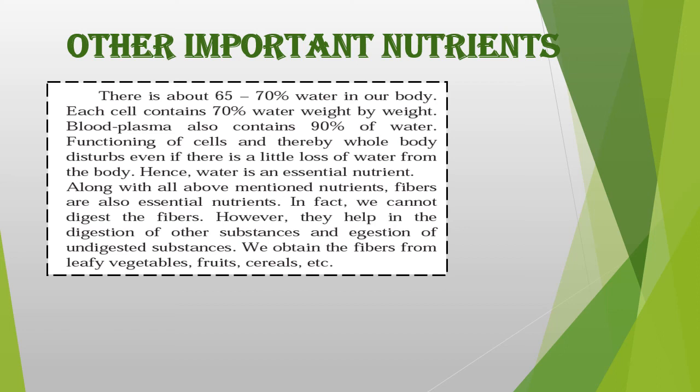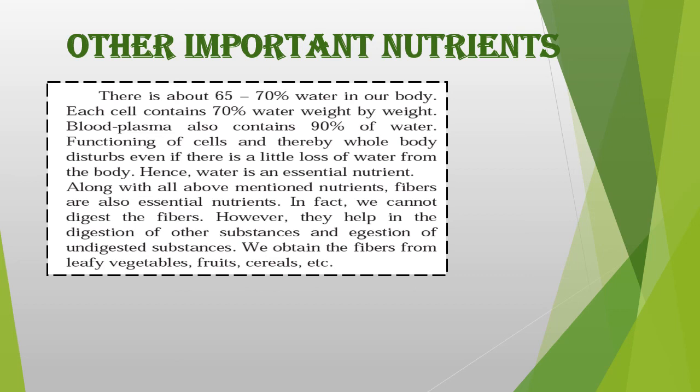The plasma of blood, the liquid component of blood, also contains 90% of water. Okay. Now, if the functioning of the cells is disturbed, the whole body gets disturbed, even if there is a little loss of water from the body. Okay. We can also get into this condition called dehydration, which is water loss from the body, and hence water is a very essential nutrient.